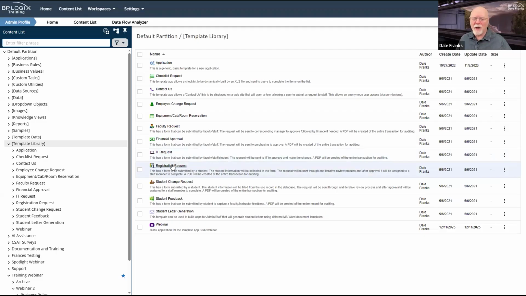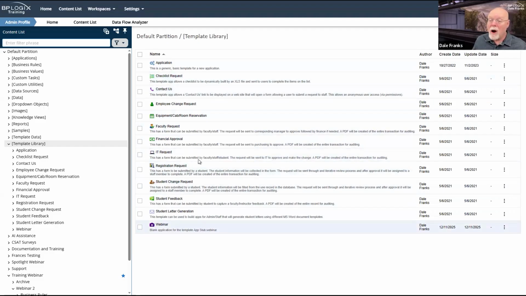I think one of the ways to understand what was in our minds when we built these applications is that we're just trying to give you samples. So they're not templates as much as they are kind of samples of what a template for an app would be. So you will have to take some of these with a grain of salt, because some of these are so specific that you wouldn't use them as a template to create multiple applications. This is kind of what the application would be if you created it. So just keep that in mind if you're thinking about grabbing the templates that we have.